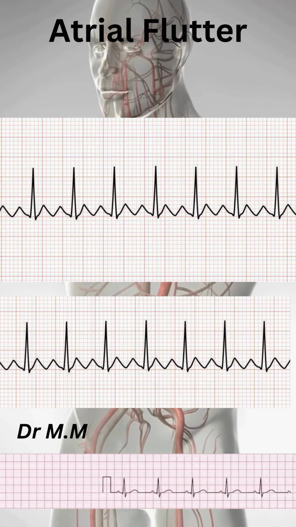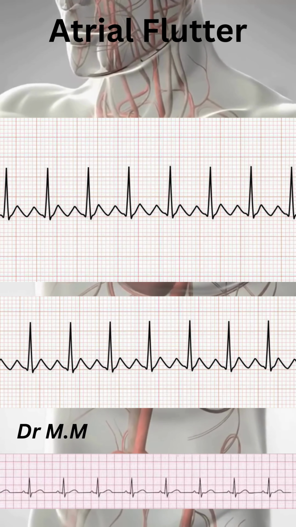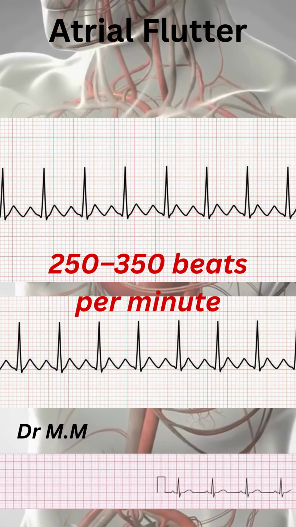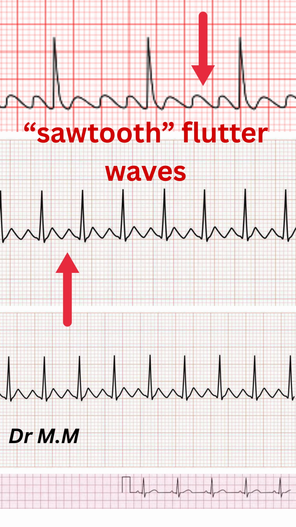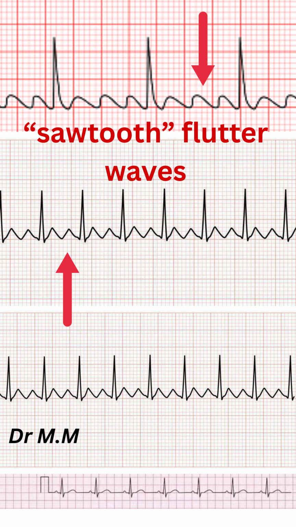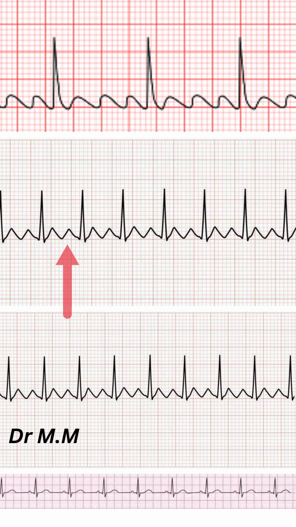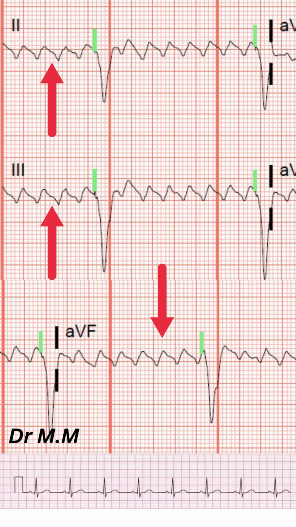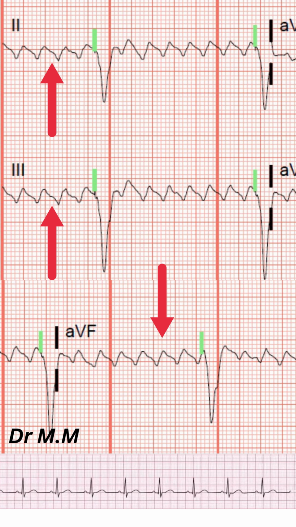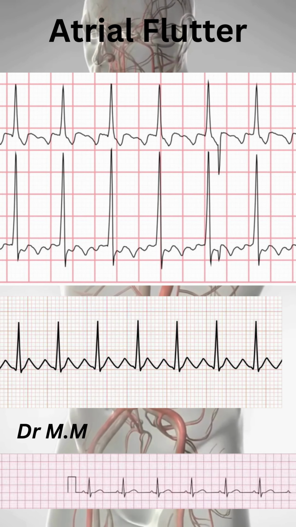Atrial flutter on ECG is classically identified by regular, rapid atrial activity, typically around 250 to 350 beats per minute, creating the characteristic sawtooth flutter waves. These waves are best visualized in the inferior leads, 2, 3, and AVF, and often lack a clear isoelectric baseline between them. The ventricular response is usually regular and often occurs in a 2-to-1 conduction ratio, resulting in a ventricular